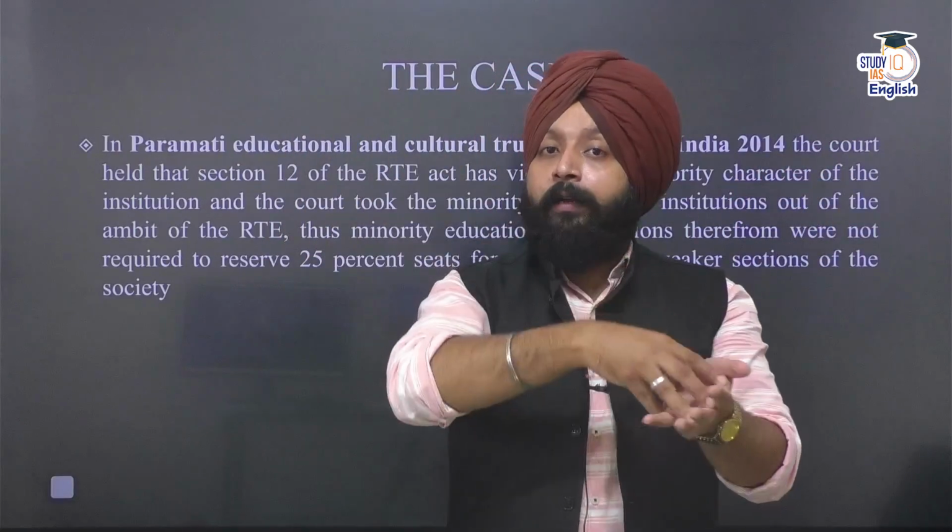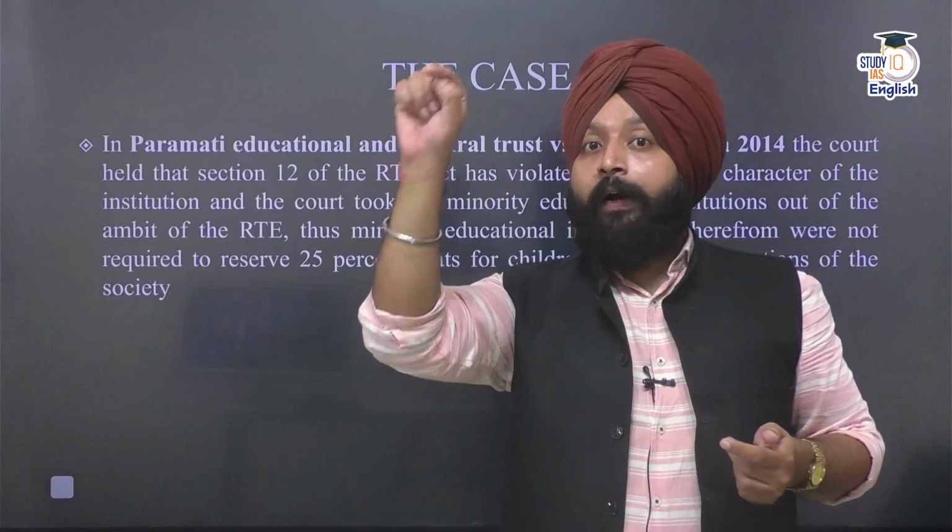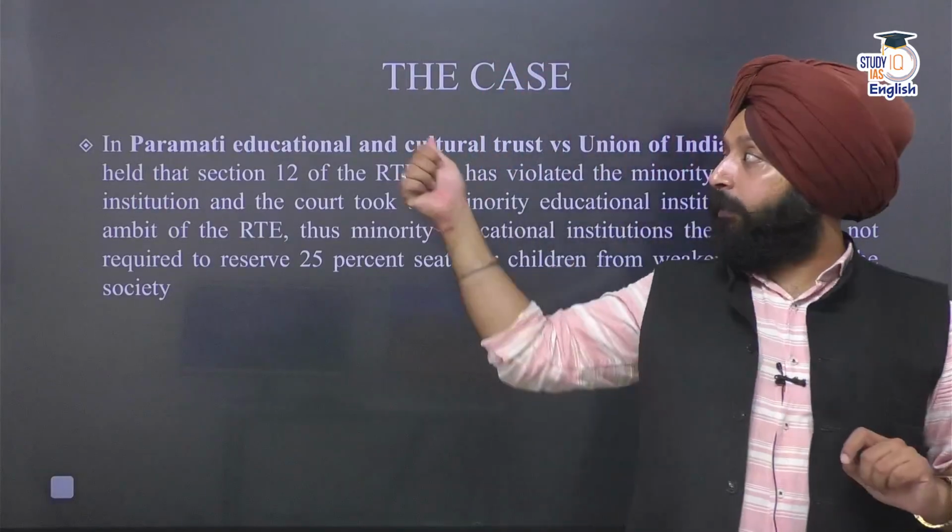Article 30 is giving us autonomy to run education institutions. That means we can run, operate or administer our educational institutions according to our choice, according to our norms. Whereas Section 12 is imposing an obligation that you have to provide 25% reserved seats to students of economically weaker sections. So Section 12 of the RTE Act is interfering in our autonomy to run education institutions. The court said yes, in the Pramati case, the court said yes.